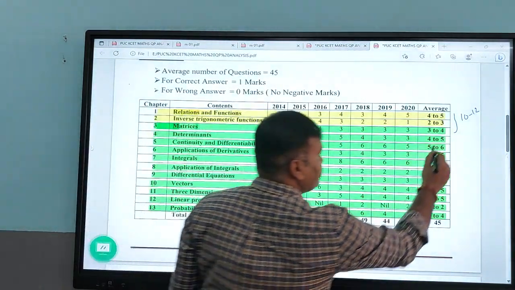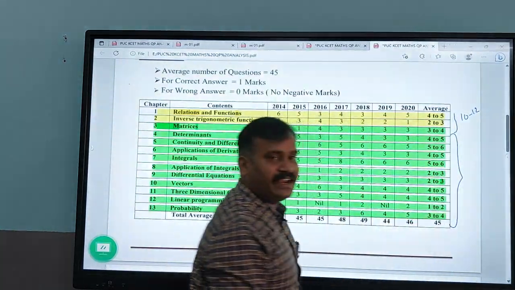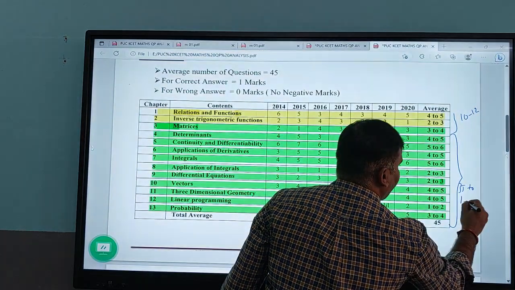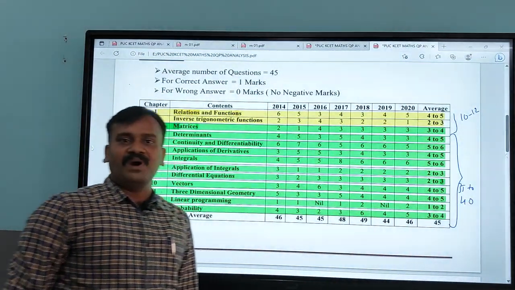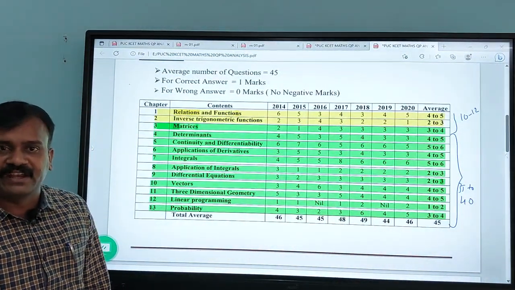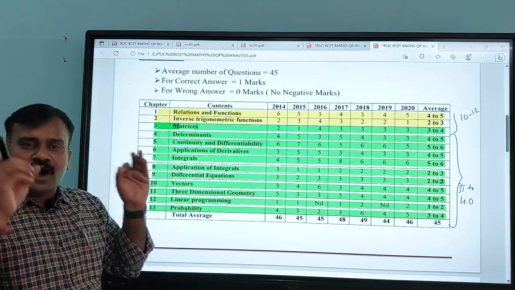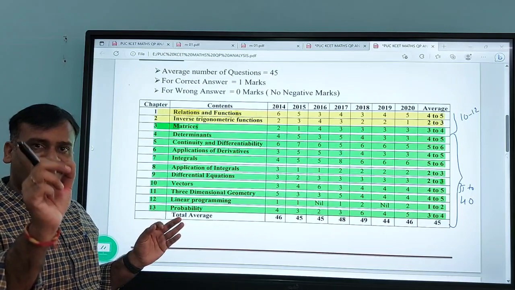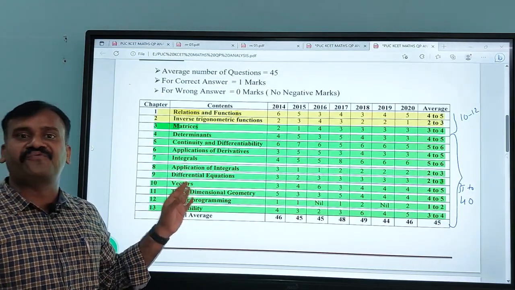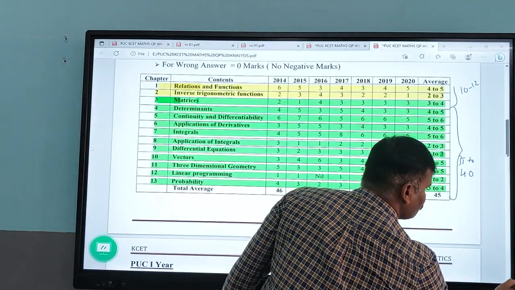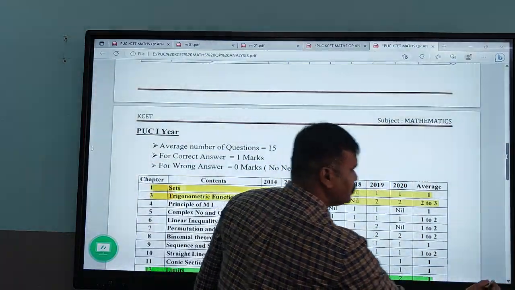From these chapters you are going to get 35 to 40 questions, minimum 35 questions you are going to get. So if you prepare for those chapters, say in mathematics, out of 60 you may be able to score 50 marks. Sir, what about the remaining, we want to score out of all? Yeah, that is also possible.